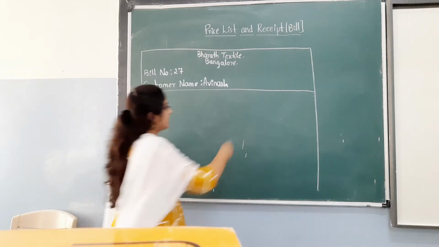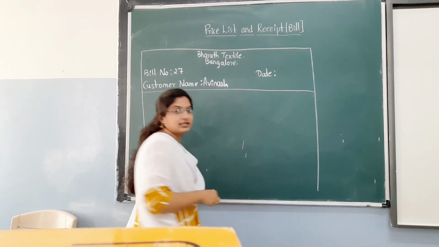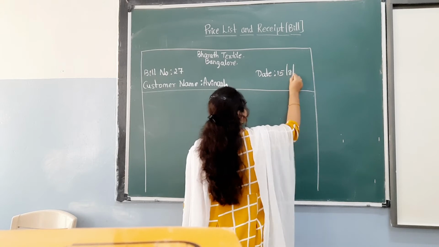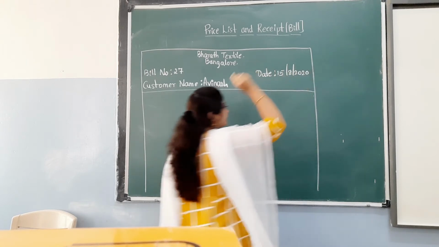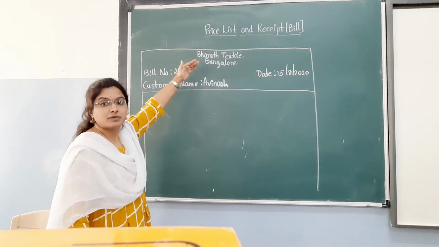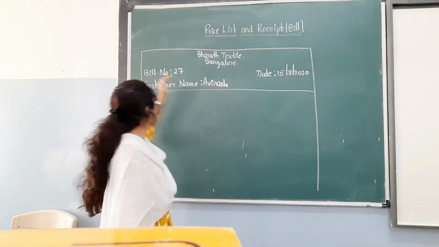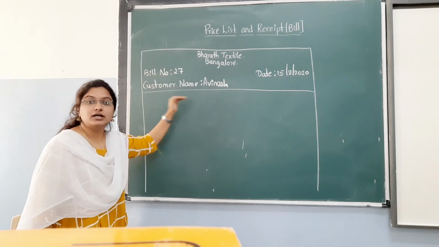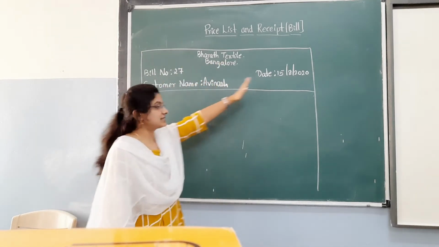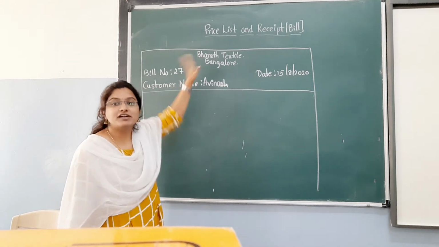Next, on the right side you have to write the date. What date have they given, children? 15/8/2020. This is the first part. In the first part, always the name of the shop and place of the shop, next bill number, customer name, and this side the date. These four points are very important. These four points come in the first part.